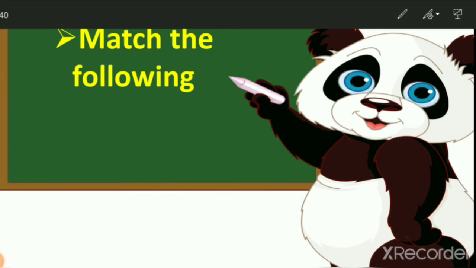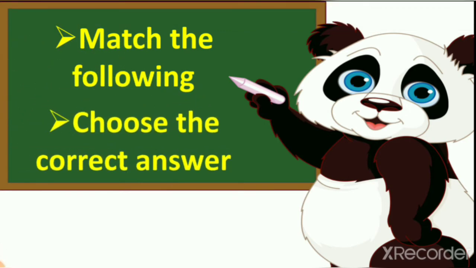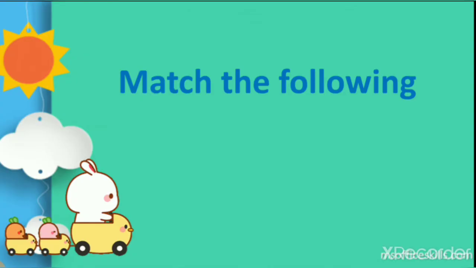And the second topic we learn today is choose the correct answer. This is a new thing for you, but you already do this exercise in exams. Now we have one question and four answers. We have to choose one answer from it because three answers are wrong and one is right. So let's start today's first exercise. Match the following. Right? So let's start.